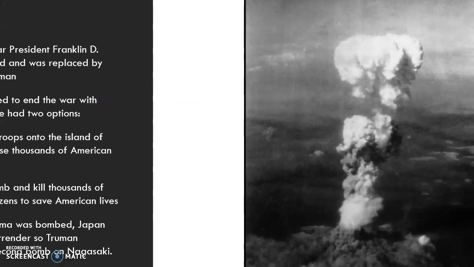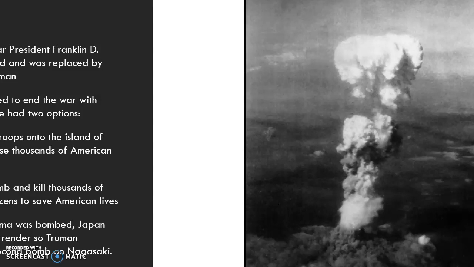So the atomic bombs. So remember, President Franklin D. Roosevelt died and was replaced by President Truman. Truman really wanted the war to end. So he had to make a decision. Send troops onto the island of Japan and lose thousands of soldiers, or drop a bomb and kill thousands of Japanese citizens to save American lives. Now, some people still don't agree with his decision to this day, but he did what he thought was best.